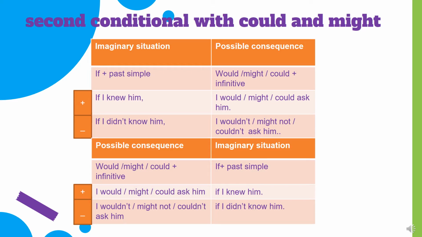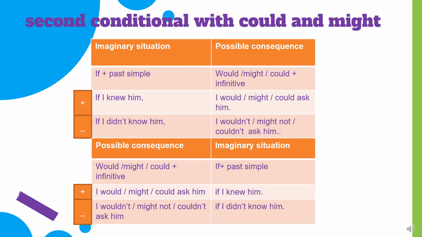Examples. In the positive form: if I knew him, I would ask him, or I might, or I could ask him. In the negative form: if I didn't know him, I wouldn't, or might not, or couldn't ask him.